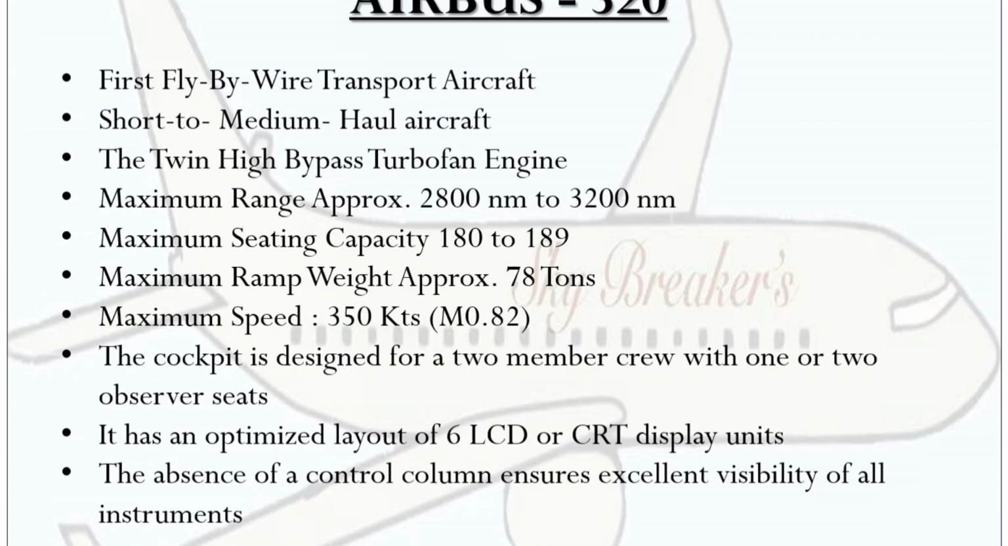The cockpit is designed for a 2-member crew, that is captain and first officer. Behind, 1 or 2 observer seats are available. Old aircraft have 2 observer seats and modern aircraft have 1 observer seat. Next, it has an optimized layout of 6 LCD or CRT display units, giving all the engine parameters and guidance. The absence of a control column ensures excellent visibility of all instruments.